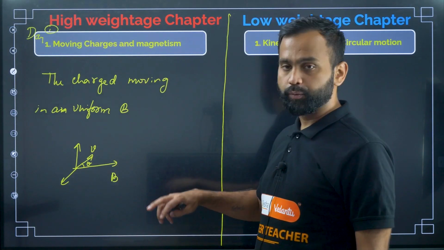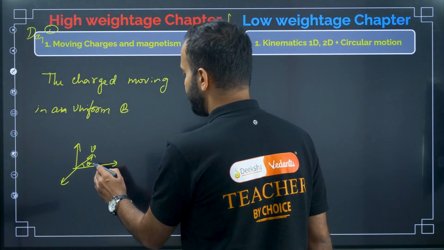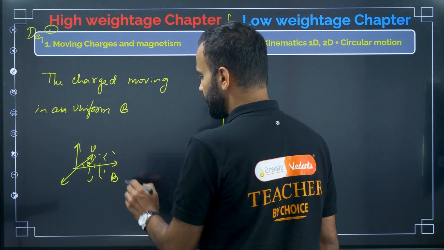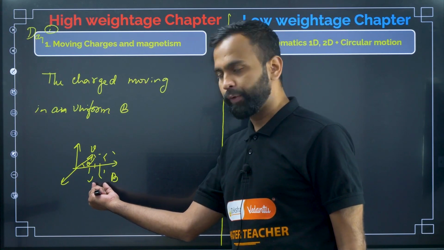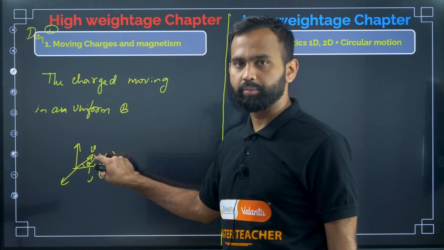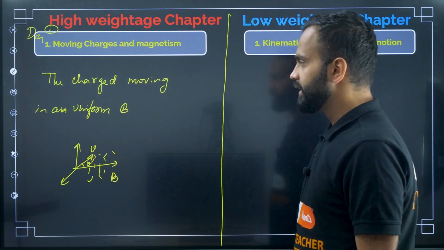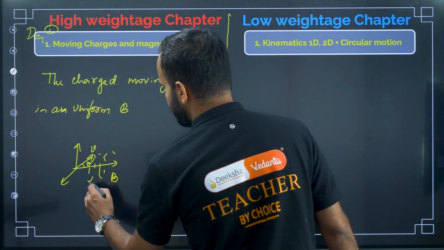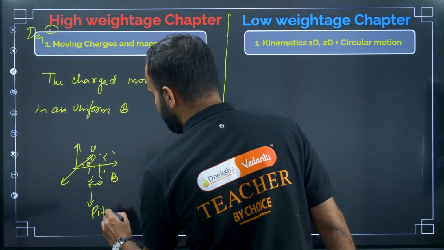Okay, then what happens? What kind of path will the charged particle take? The helical path, right? And you should know how to find the pitch of the helical path, and then the radius of this circular path and all, right? So pitch is this one, this distance. This is the pitch. You should know how to find pitch and all.